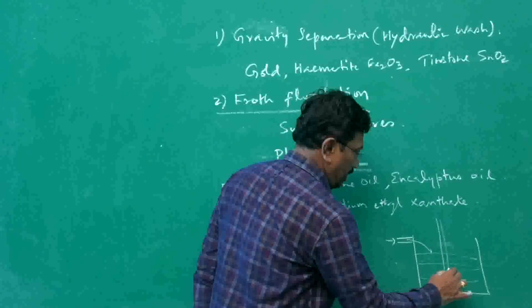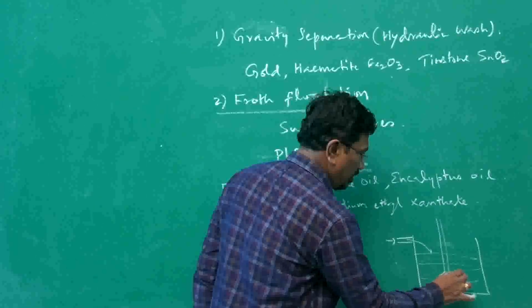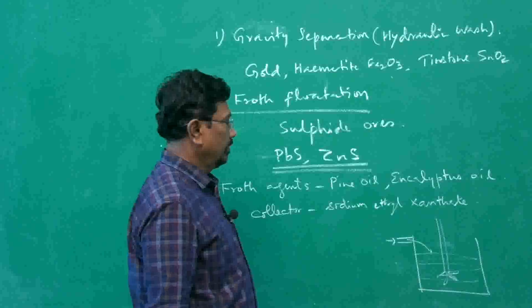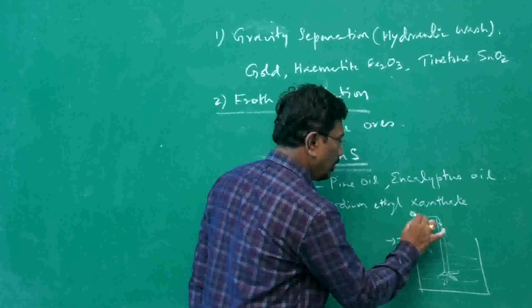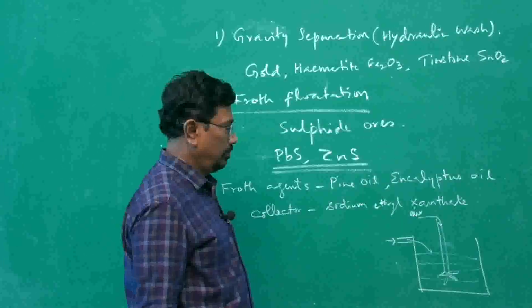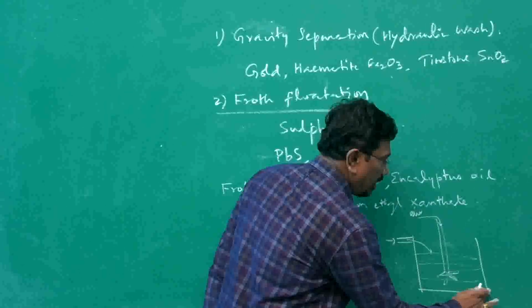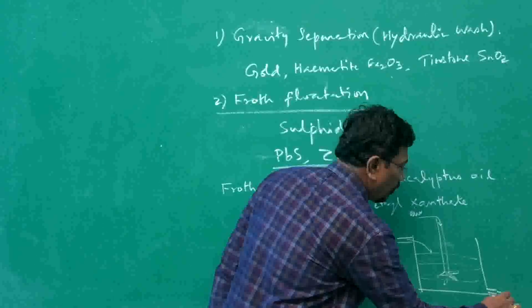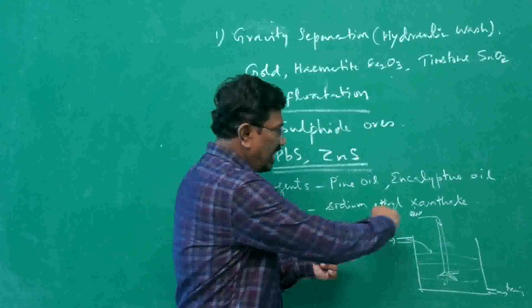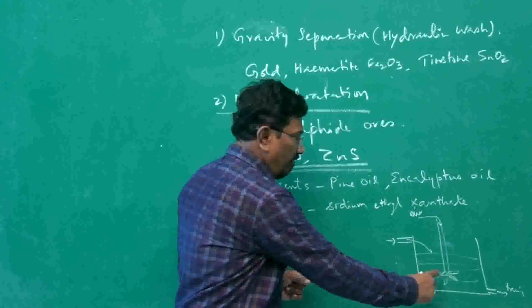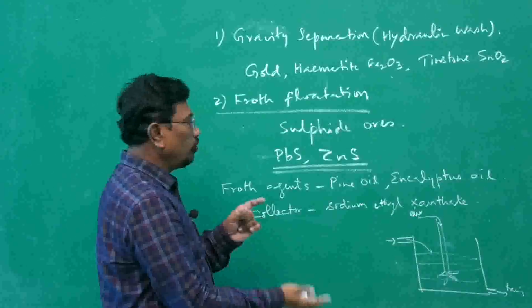And there is a stirrer to mix, and the air supply can be made from the top. Here waste materials can be taken out from here daily. What is happening when we send in air and when the stirrer is also functioning, froth will be formed.